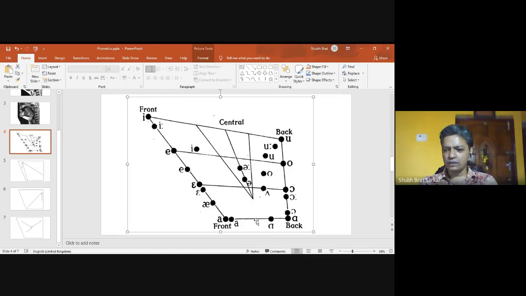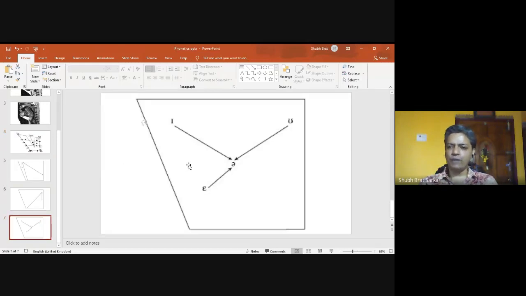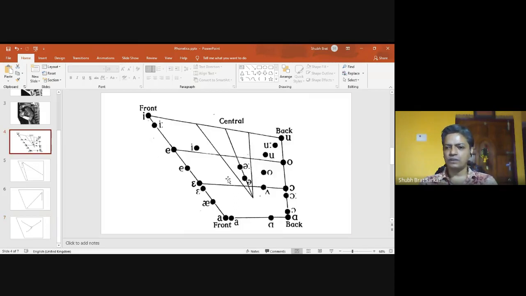So the tongue will be moving towards this position. In this category of vowel, the tongue moves towards this position, the central unrounded vowel between half close and half open.